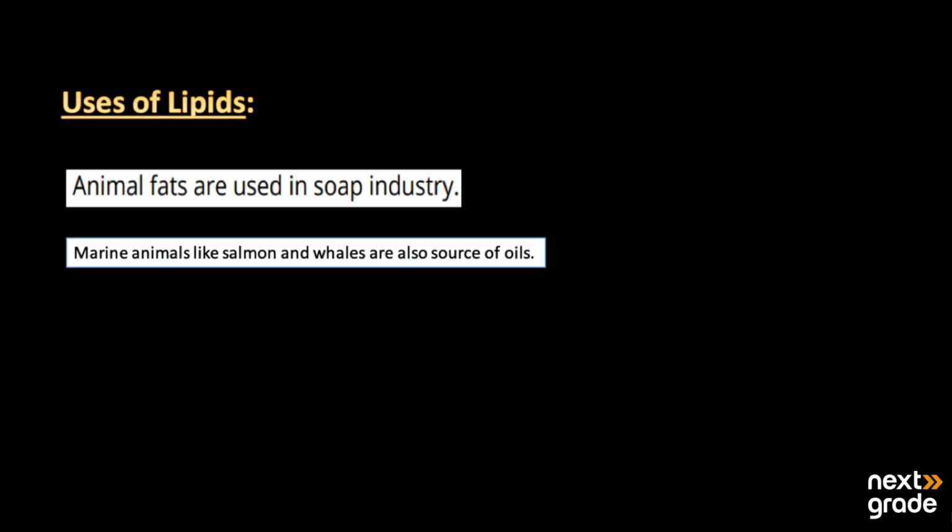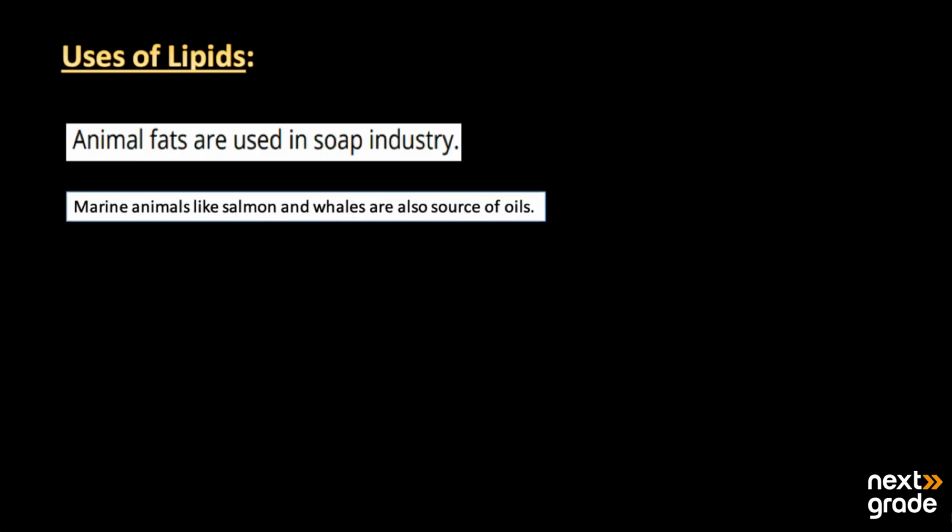After that, we have some other uses of lipids. Animal fats are used in the soap industry for the making of soaps. So the fat of animals is used for this purpose. After that, marine animals like the salmon and the whales are a source of oil. So we can gain oil from these two organisms.